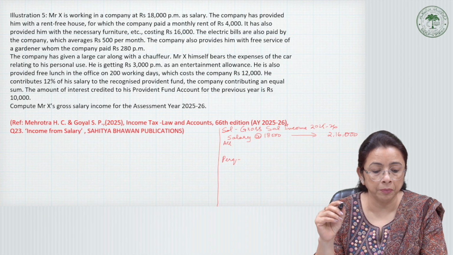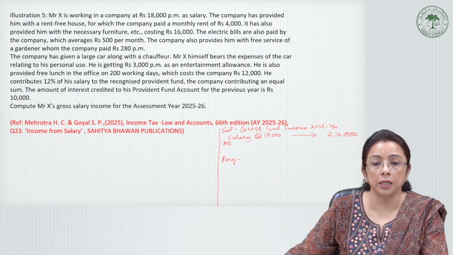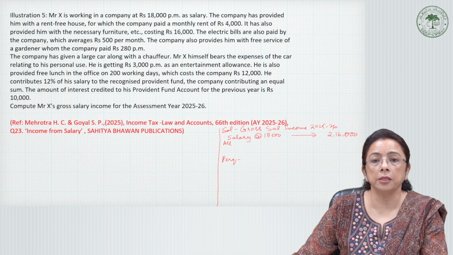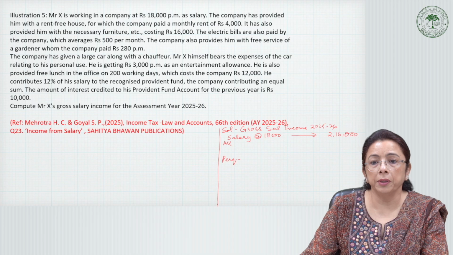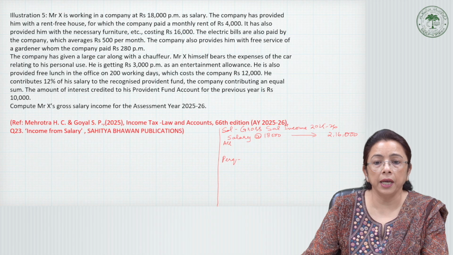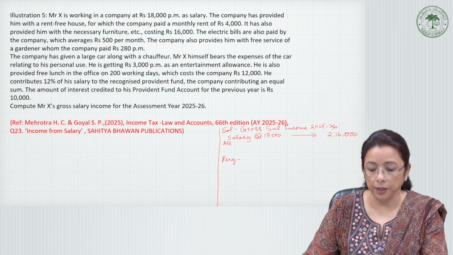It is a private company, and the company is already paying the rent. So let us first work on the allowances. The electric bills are also paid. This all comes under the perquisites, but yes, we have the entertainment allowance, which we need for the purpose of salary.